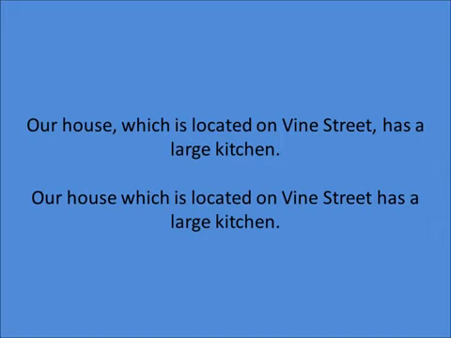The first sentence, which has commas, tells us that the adjective clause is extra information, so we don't have to specify one house out of many houses. There is only one house. So because we have only one house, we use commas. But the second sentence has no commas, which means that we have more than one house. So we have to identify which house we're talking about. So one piece of information that you can take away from this second sentence is that because there are no commas, we're rich.